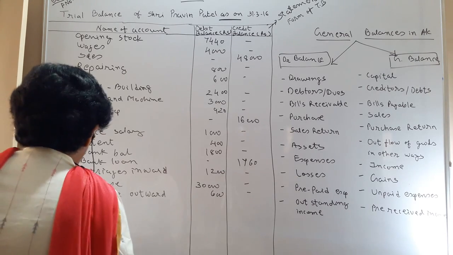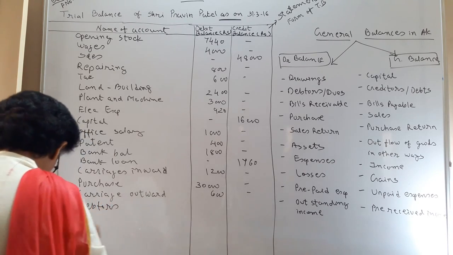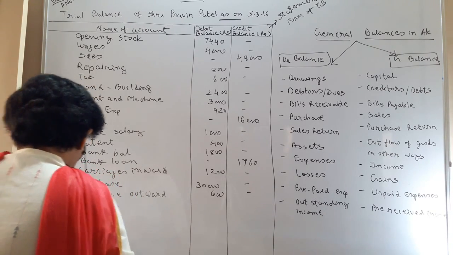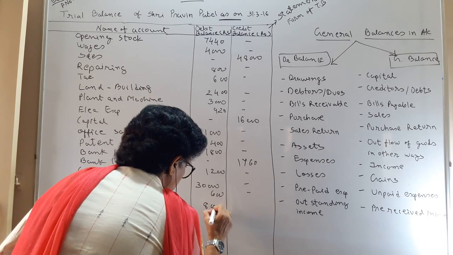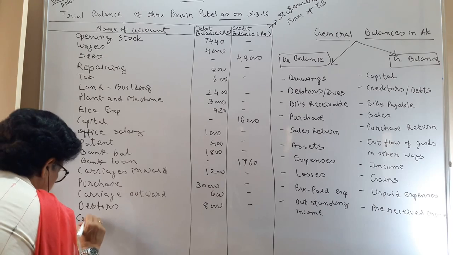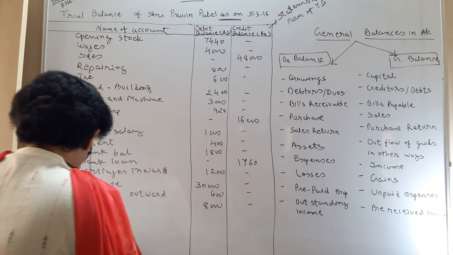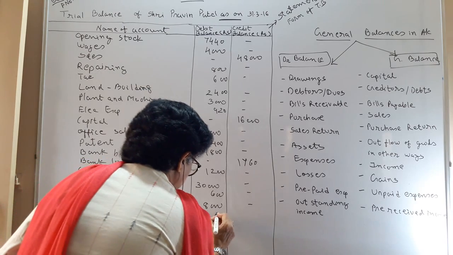Next you have debtors. Debtors 8,000, debit balance. Cash balance. Cash always has a debit balance, keep in mind, 80 rupees.